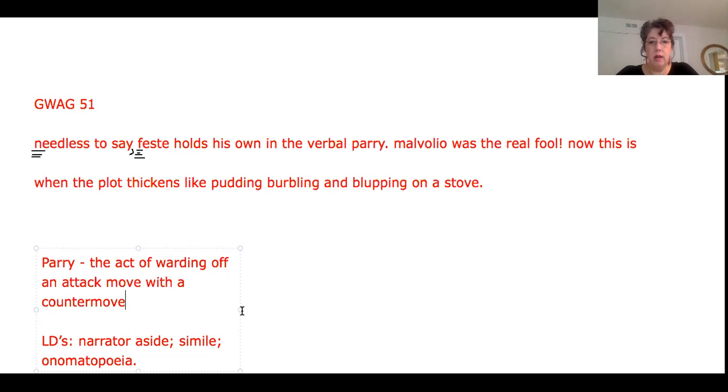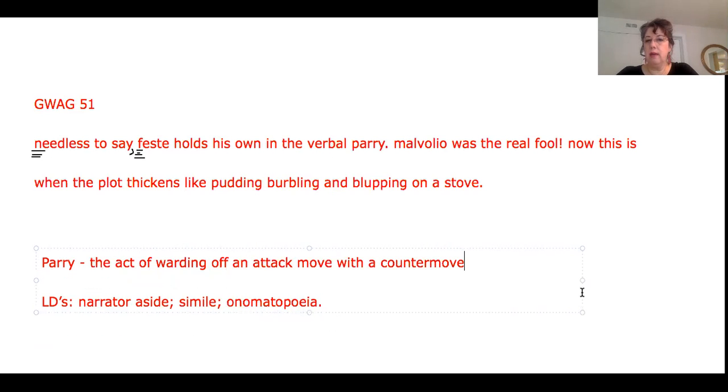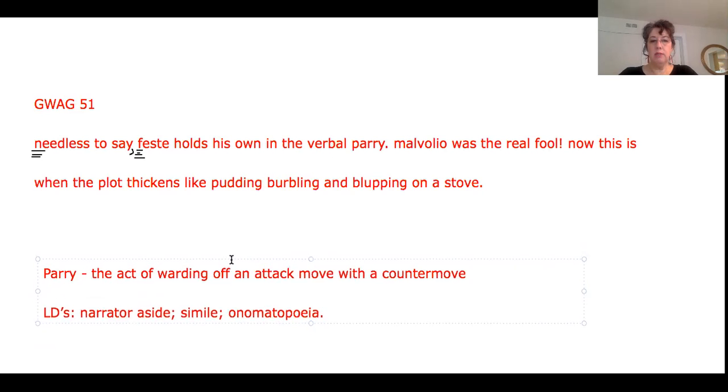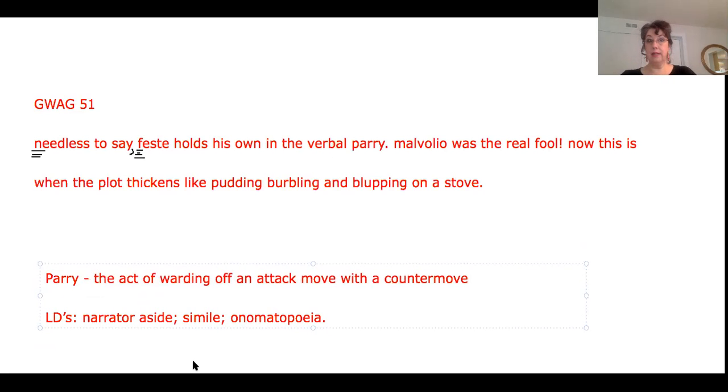Okay, warding off an attack with a counter move. And that's parrying. And then we're also going to be watching for these three literary devices: narrator aside, simile, and onomatopoeia. So watch for those as we go forward.